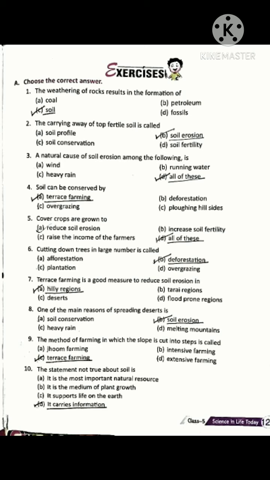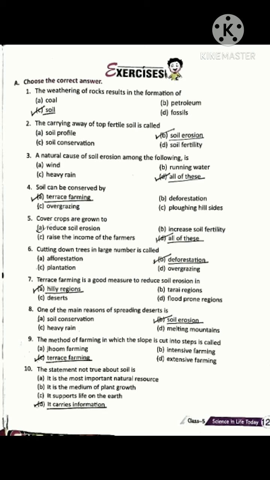Next, question number 2. The carrying away of top fertile soil is called: Option A, soil profile; B, soil erosion; C, soil conservation; and D, soil fertility. Option B is correct, soil erosion. The carrying away of top fertile soil is called soil erosion.